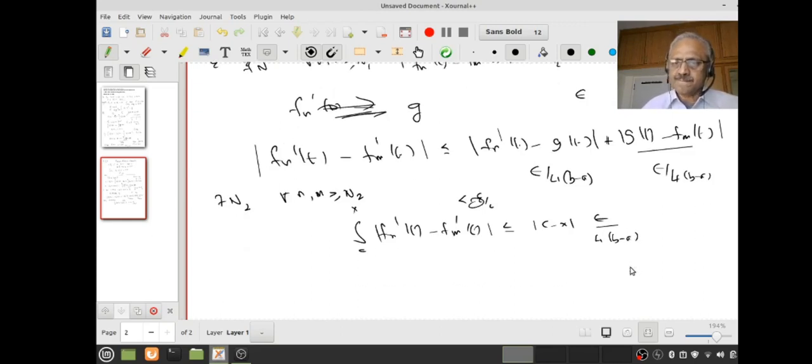Okay, this plus this, 2 times epsilon into, if you want, this will be 2 times b minus a, but this will be less than or equal to mod b minus a into epsilon by b minus a. Are you following what I'm writing? This minus this will be less than this plus this, therefore 2 times epsilon by 4 into b minus a, therefore epsilon by 2 into b minus a.